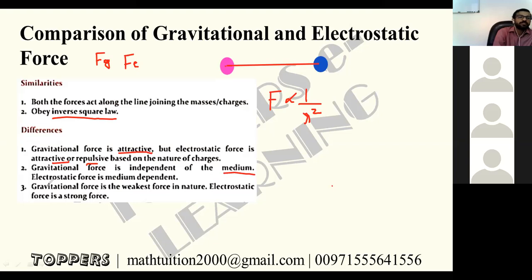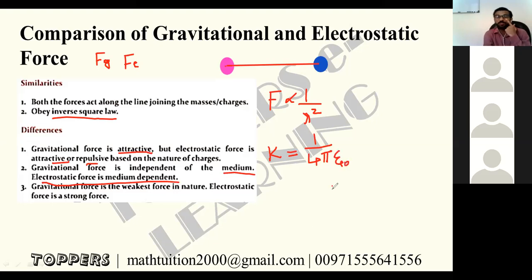But electrostatic force is medium dependent. The reason is what? K is not a fixed value, it is a value that depends upon the medium, like 1 by 4 pi epsilon 0. Epsilon 0 is the permittivity of the free space, vacuum.